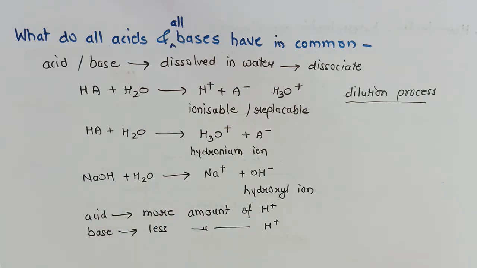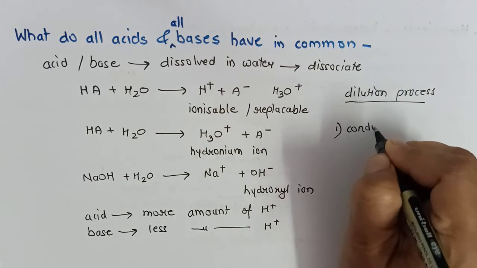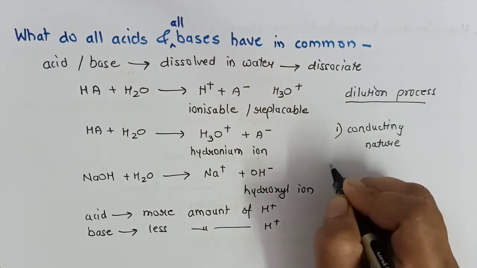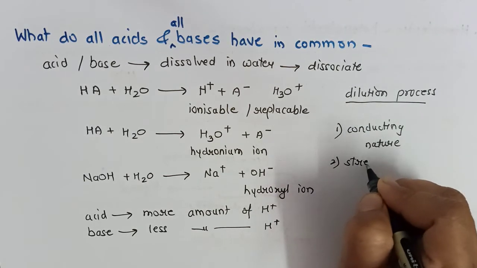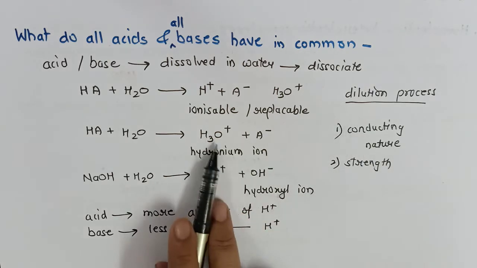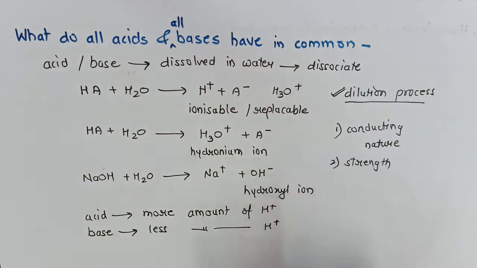Now what is the impact of these ions on the conducting nature and strength of acid or base? That means using this amount of H3O plus or OH minus, can we decide that a given acid is a strong acid or a given base is a weak base, etc. And then these ions will also have an impact on the conducting nature. But before that, I want to explain this dilution process.